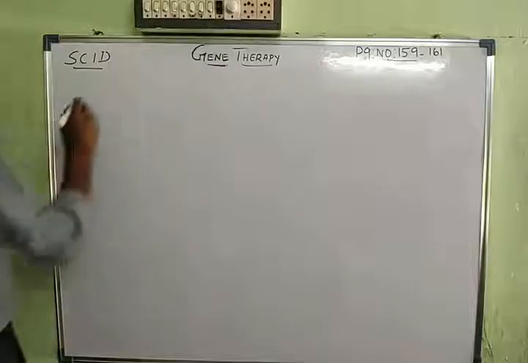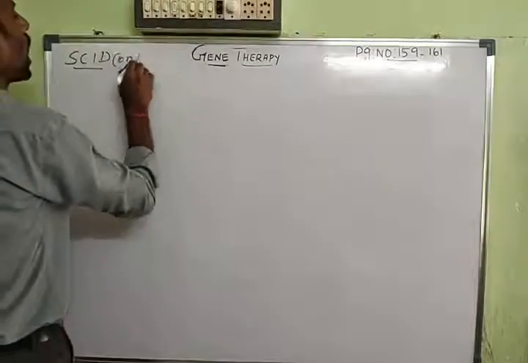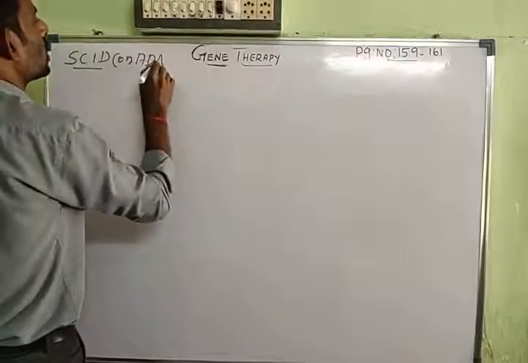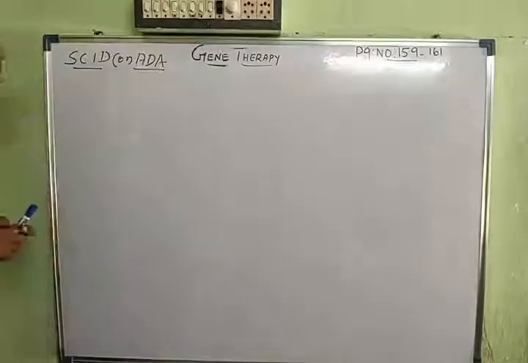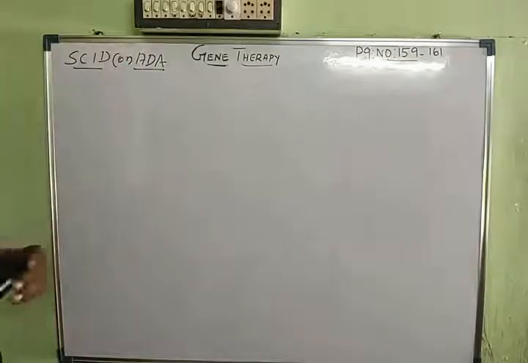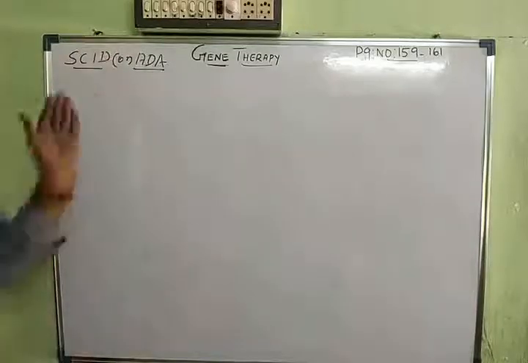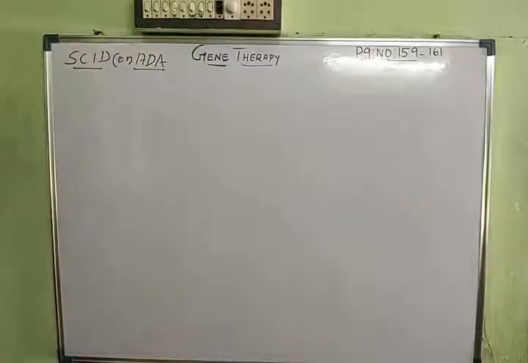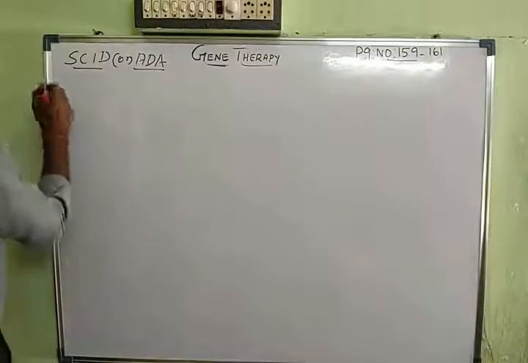Now this disease is also called ADA deficiency. ADA means adenosine deaminase deficiency, an enzyme. So now we are talking about the disease called SCID being corrected by using gene therapy. SCID is also called ADA, that is adenosine deaminase deficiency. Adenosine deaminase is an enzyme.